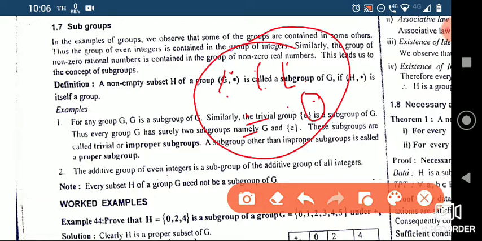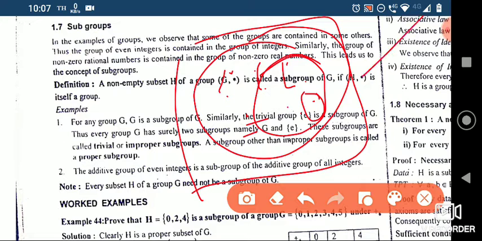Then what is a subgroup? I'll take some small combination of this. So the binary operation will be the same. If you have multiplication, the same multiplication works here. For this whole thing, if the group axioms are working, and this one is a subset of this, then in this set all the axioms are working, then it is called a subgroup.